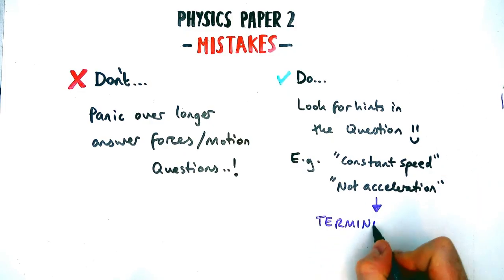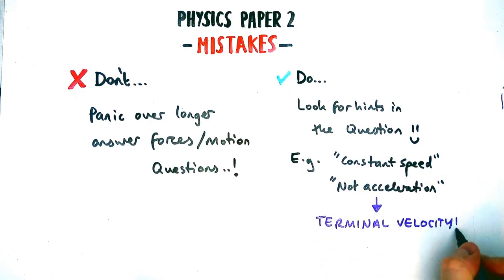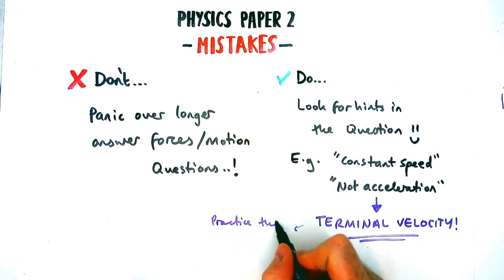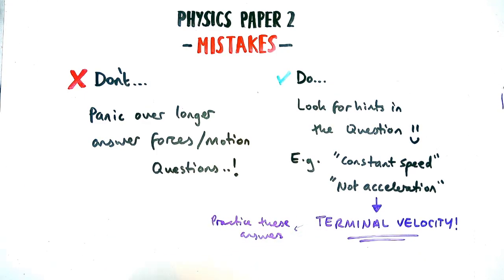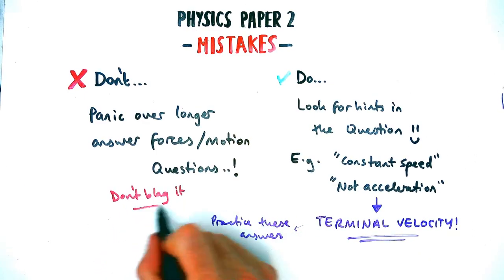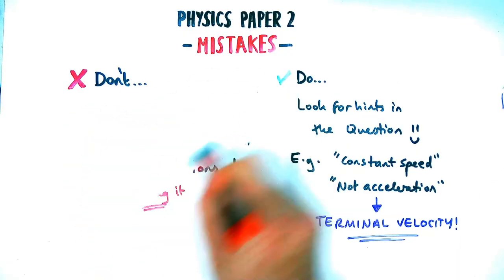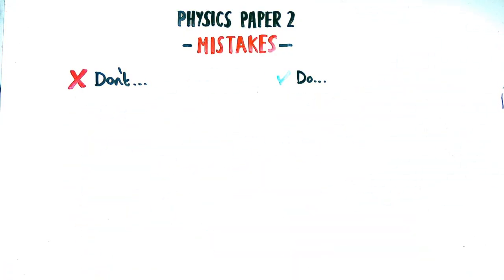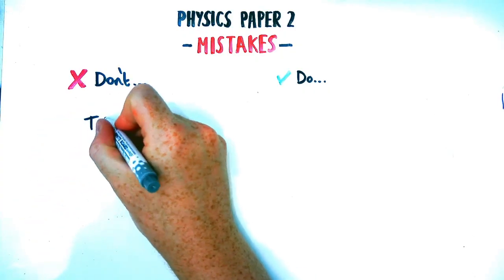All those questions are getting you to try and think about whether the answer is about terminal velocity. Now you should know about terminal velocity. If you don't, look at my motion video, I'll have a word perfect answer in there, and practice those answers, and don't just try and blag it, but look for clues. If it says constant speed, that's another way of saying terminal velocity. That's what the question's asking you to talk about.